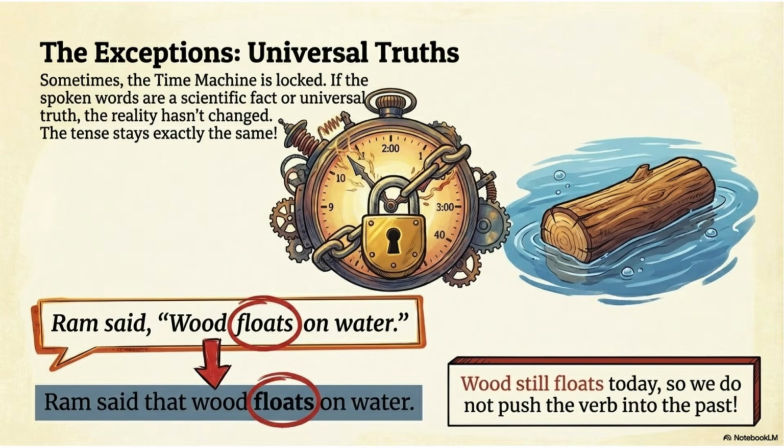Sometimes there are exceptions. If it is a universal truth, the tense does not change. Example: Ram said, "Wood floats on water." Becomes: Ram said that wood floats on water. Because it is still true today. So we do not change the tense.